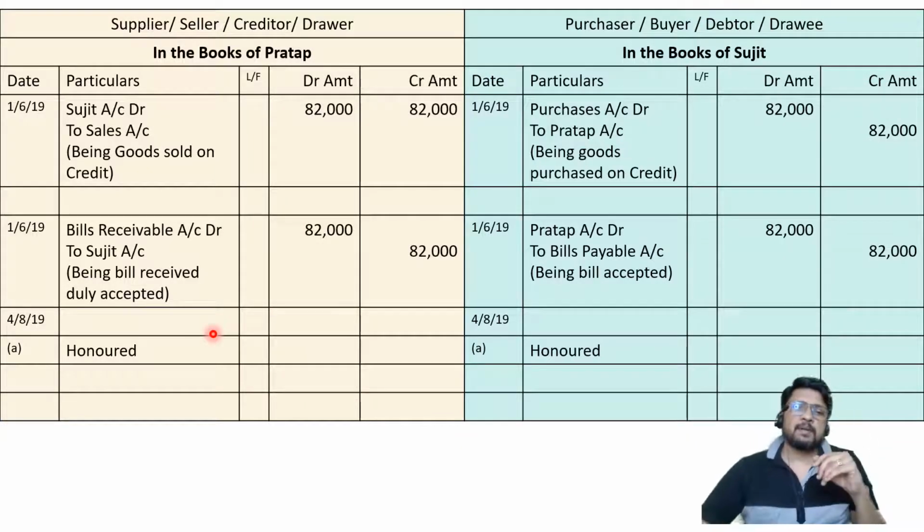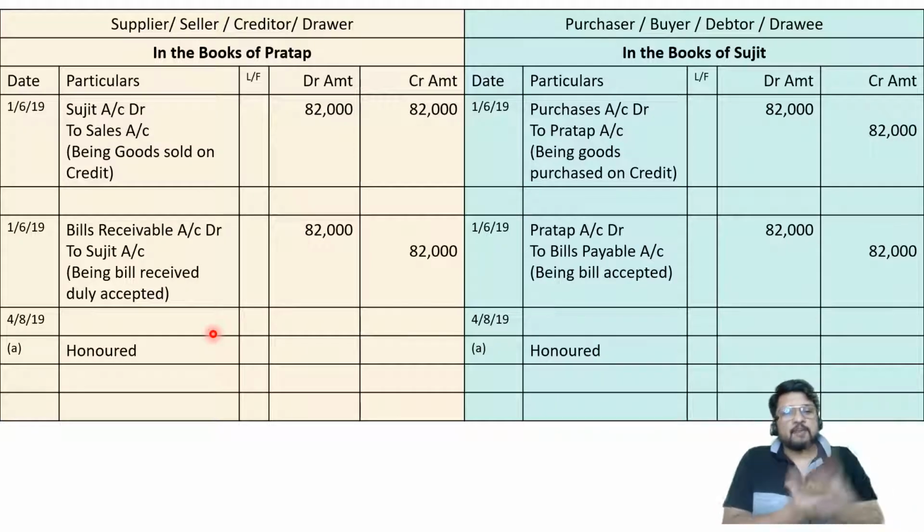Let us take another example. On that day, when Pratap is going to Sujit's office and demanding money, Sujit is welcoming him, asking him to sit on the chair. And then Sujit is counting the cash. And unfortunately, Sujit finds that he is having only 40,000 rupees in his cash box. He is falling short of cash. So his face is now pale. He's finding it difficult. Pratap is asking him, what happened, Mr. Sujit? Why are you looking so pale and weak?